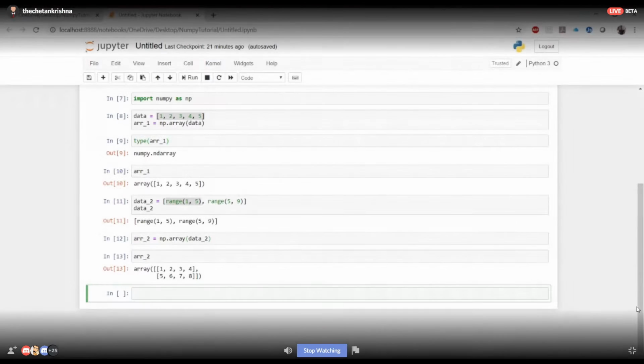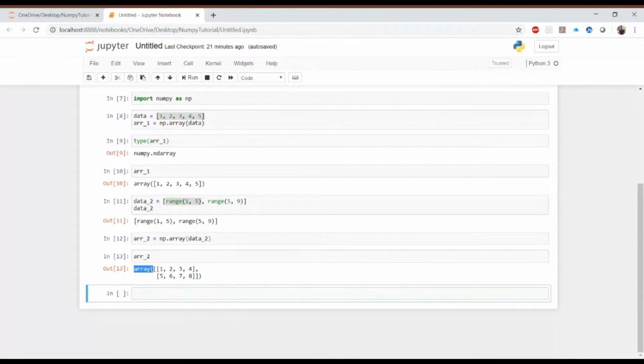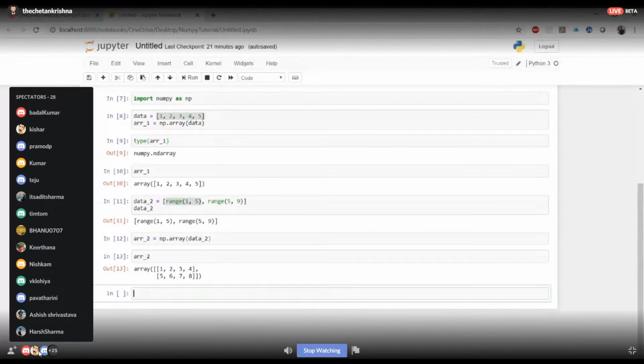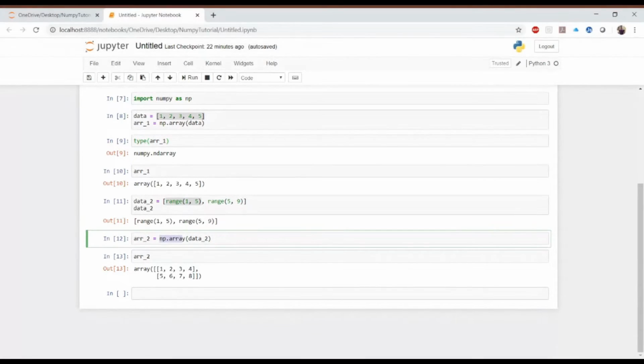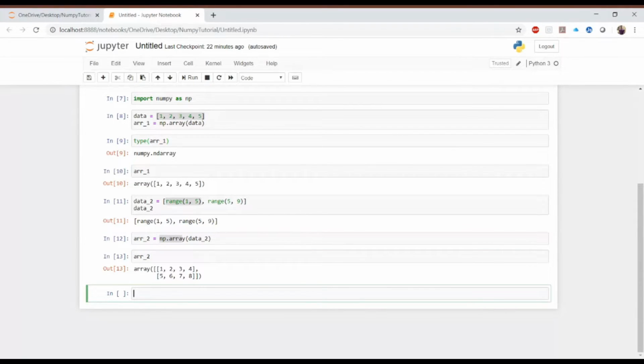All right. One more thing we are going to discuss before moving to the next topic is, if we have an n-dimensional array or a NumPy array, how we can get a list out of it. If you want to convert a list into a NumPy array, there is a function called np.array. Similarly, if you want to convert an array into a list, there is a function called tolist. So let's say I want to convert this array2 into a particular list.